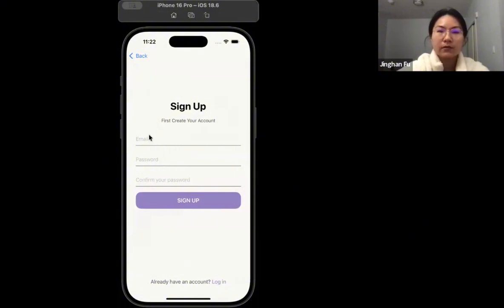So let me create a demo account right now. Users enter their email and password, and we check that the two passwords match. Once I tap sign up, Firebase securely creates the user account.